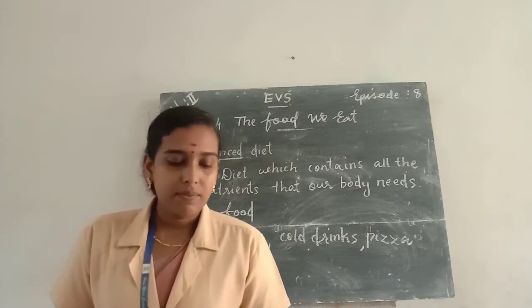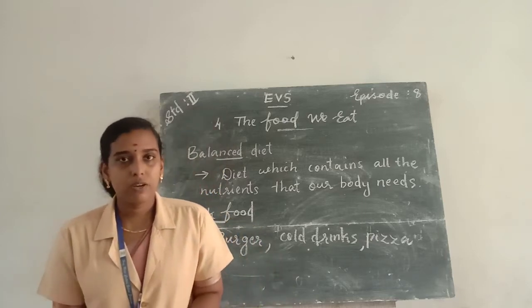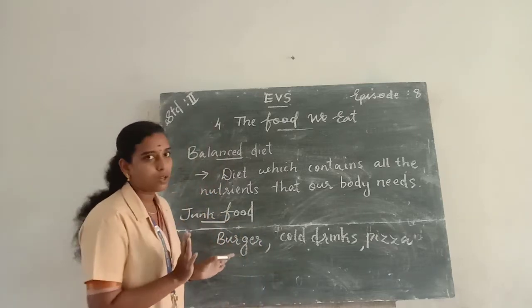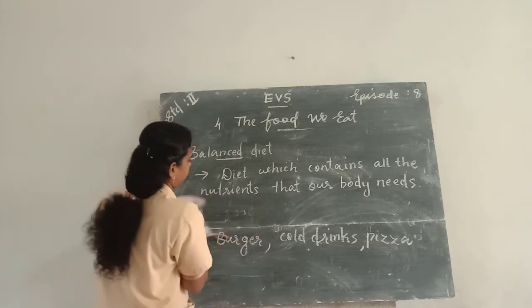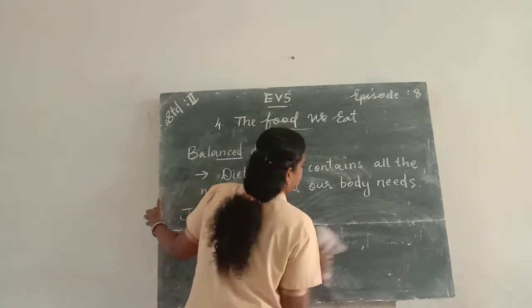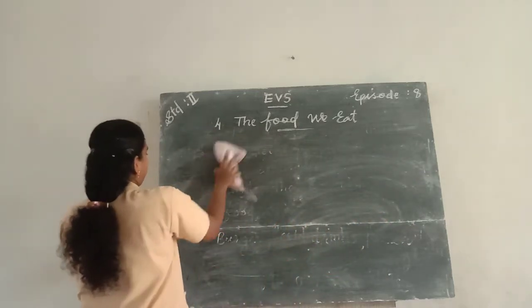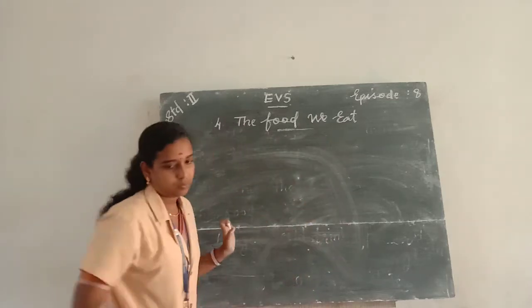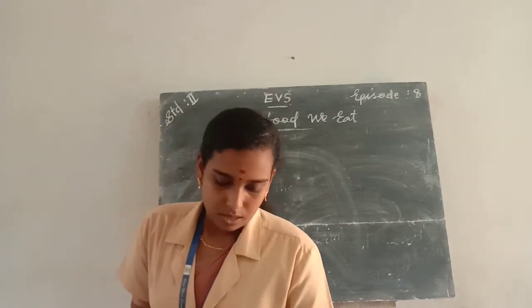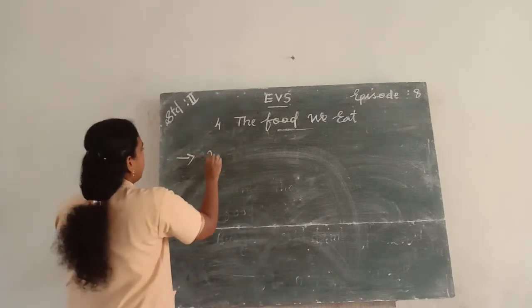So in this chapter we studied about different food groups and also studied about why do we need food and the sources of food. The first one is why do we need food?